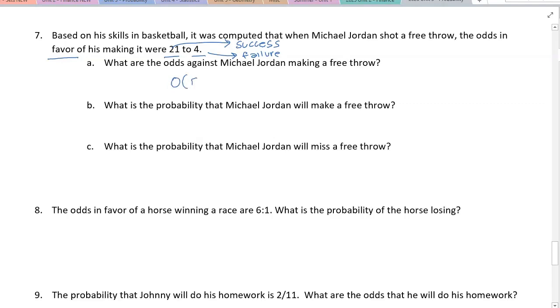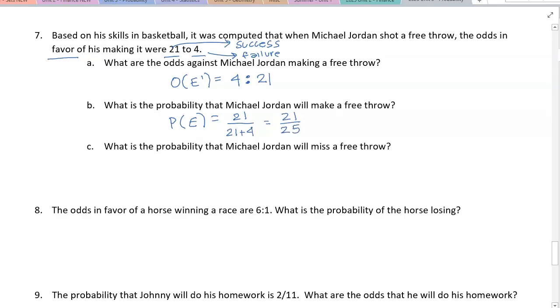The odds against, I'm going to write as failure, which is 4, colon success, which is 21. What is the probability that Michael Jordan will make the free throw? So the probability that he will make it is going to be the success, which is 21, over the total. So I'm going to add 21 plus 4.